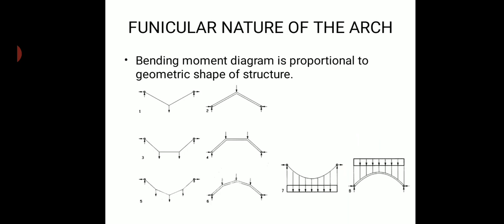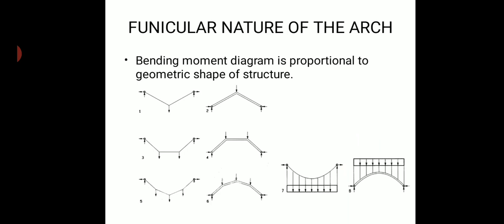The only limitation is that it is experienced by flexible structures. In a rigid structure, if we assume zero bending moment, it will experience extra bending moment under different loaded conditions, which may lead to failure of the structure. So this is the funicular nature of the arch.